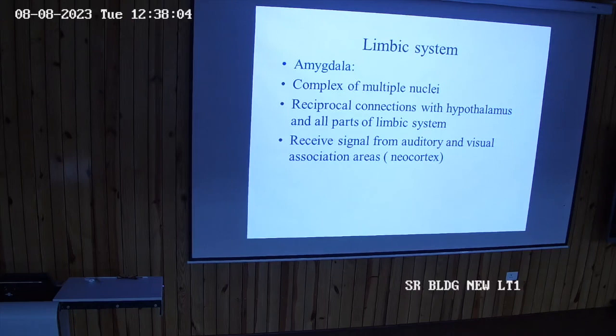Amygdala is a complex of multiple nuclei. It is a complex made up of nuclei, with reciprocal connections with the hypothalamus and all parts of the limbic system: hippocampus, mammillary body, fornix, all the different parts. So it has a reciprocal relation with all of them, and receives signals from the auditory and visual association areas of the neocortex.